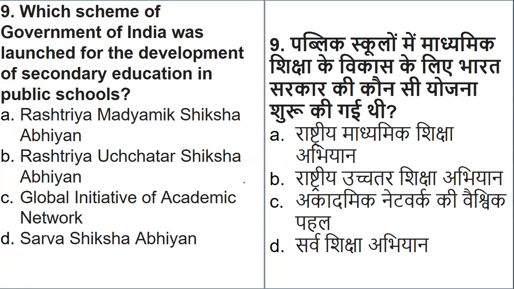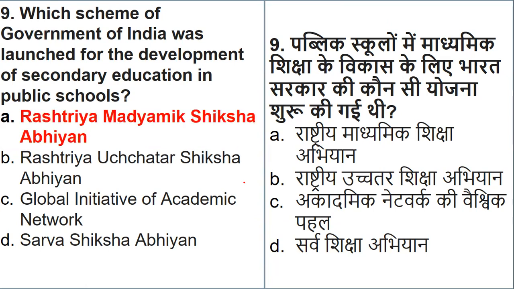Which of the schemes is for secondary education in public schools? I hope 99% of the students get this right. Let's see. The right answer is Rashtriya Madhyamik Shiksha Abhiyan. It is for secondary, as I told you. Higher education is handled by the Uchchatar Abhiyan, secondary by the Madhyamik Abhiyan, and primary by Sarva Shiksha Abhiyan.